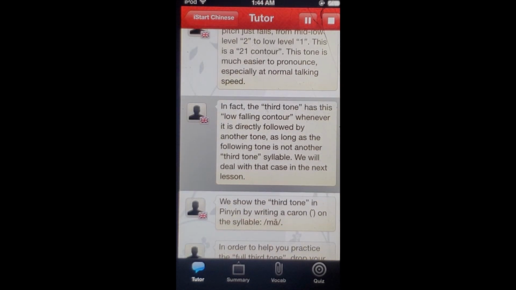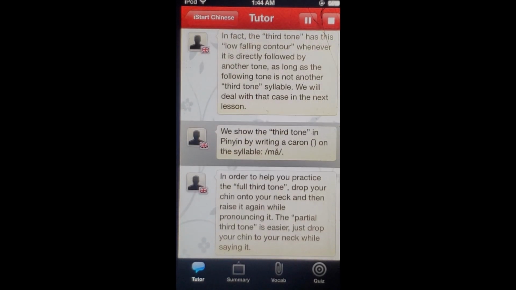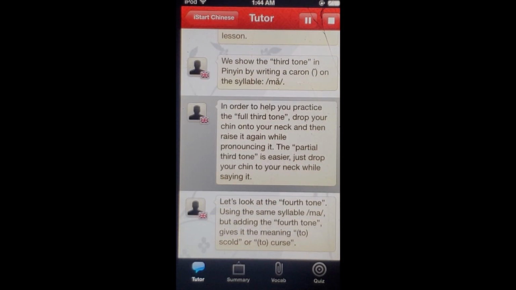In fact, the third tone has this low falling contour whenever it is directly followed by another tone, as long as the following tone is not another third tone syllable. We will deal with that case in the next lesson. We show the third tone in pinyin by writing a caron on the syllable. In order to help you practice the full third tone, drop your chin onto your neck and then raise it again while pronouncing it. The partial third tone is easier. Just drop your chin to your neck while saying it.